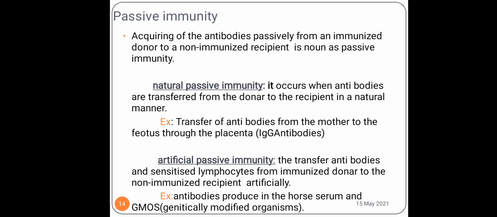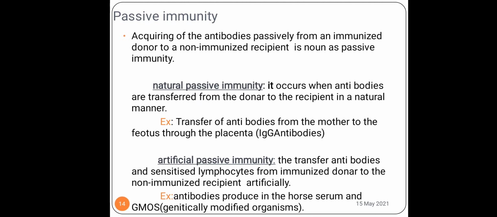Artificial passive immunity is where the person is so weak that the person is unable to produce antibodies. He is an adult, the person is weak, and hence the antigens are injected into someone else. Generally it is an animal, so it is injected into a horse. The horse will produce antibodies against that particular antigen. Now this serum, which contains antibodies, is taken and injected into the person who is sick, who is unable to produce the antibodies.